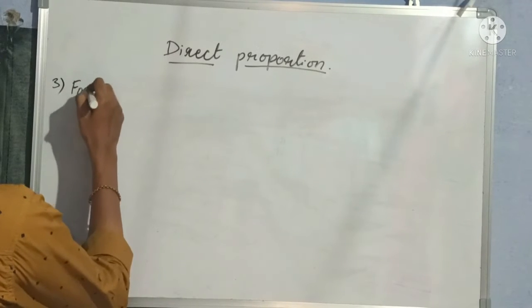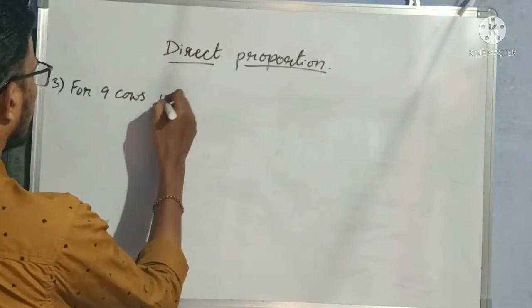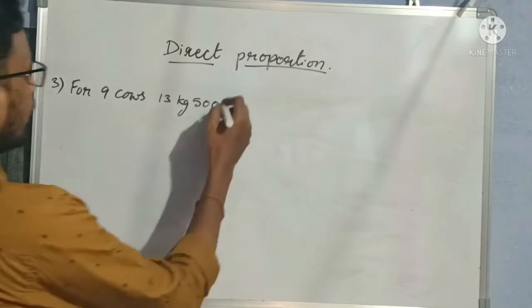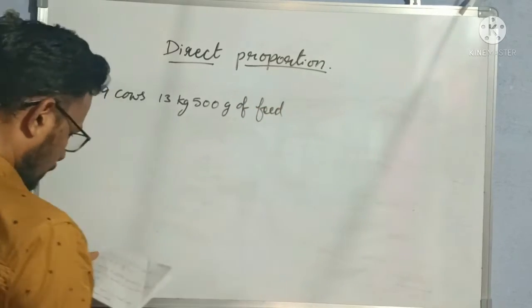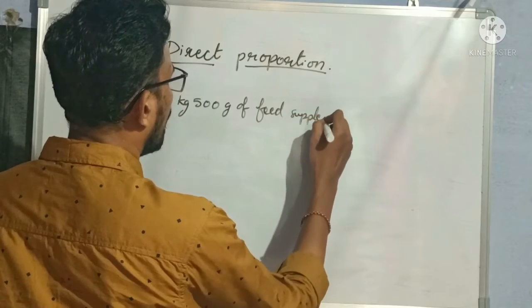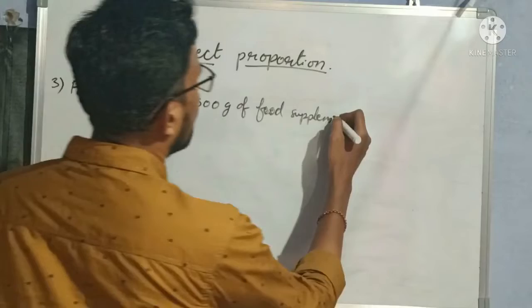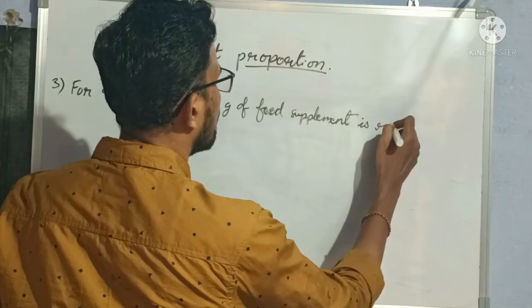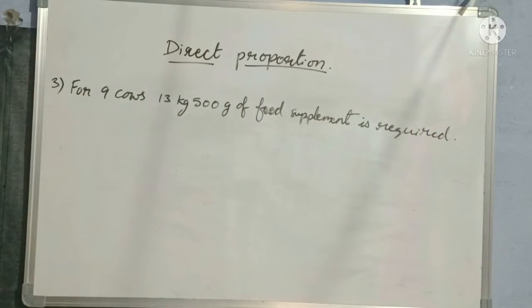For 9 cows, 13 kg 500 grams of food supplement is required. Okay.